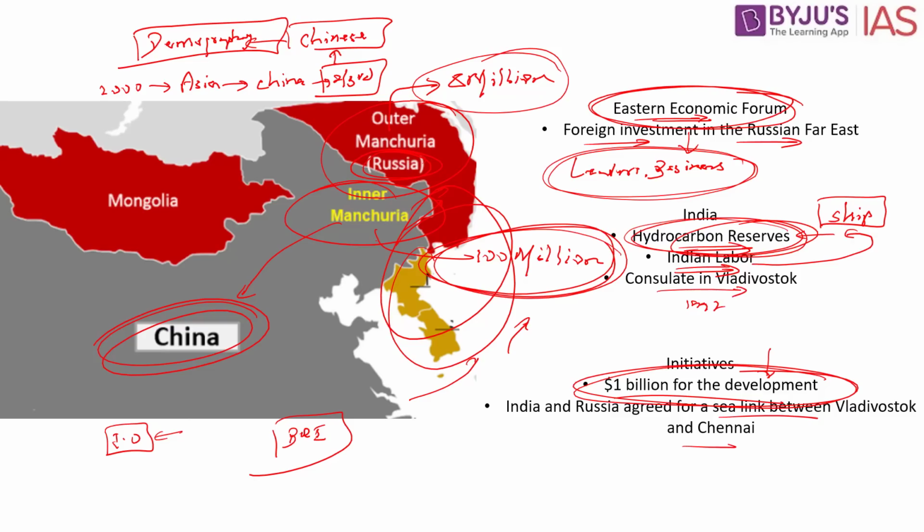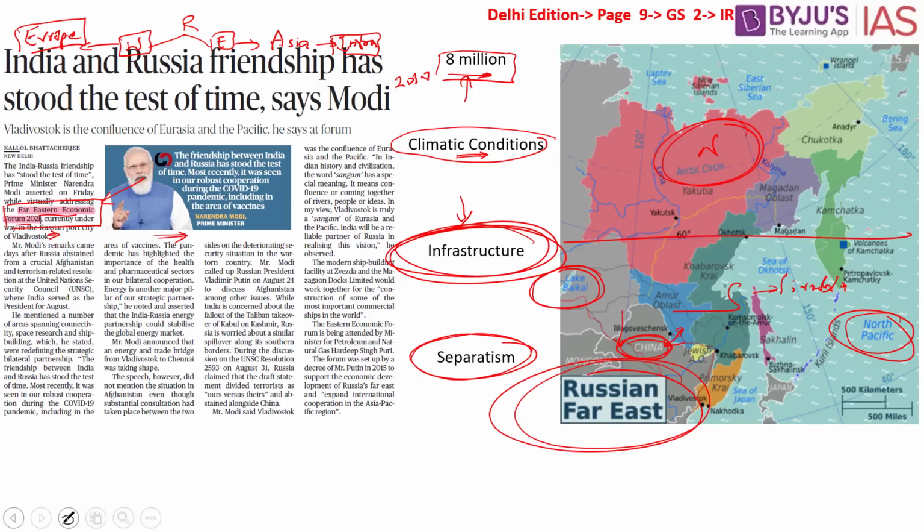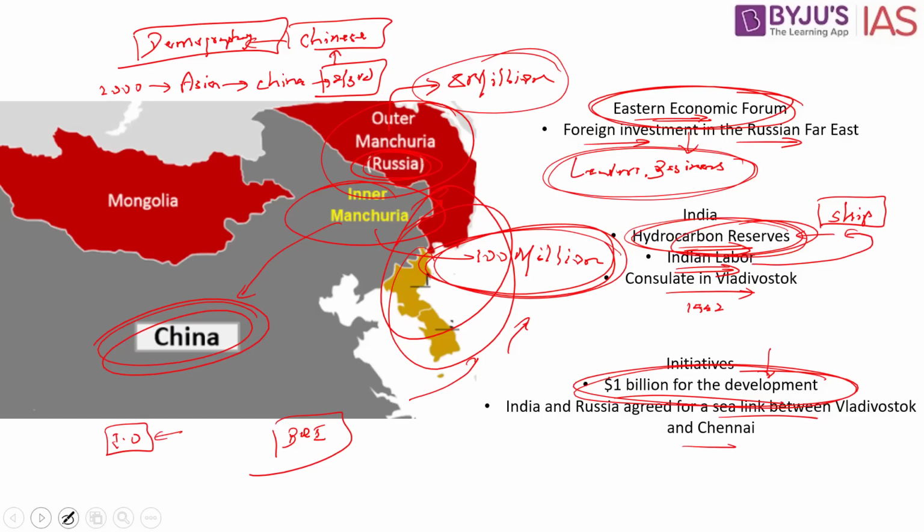In the present context, we have Prime Minister Narendra Modi, who said that Vladivostok was the confluence of Eurasia and Pacific. Indian history and civilization, the word Sangam has a special meaning. It means confluence or coming together of rivers, people, or ideas. In my view, Vladivostok is truly a Sangam of Eurasia and Pacific, and India will be a reliable partner of Russia in realizing this vision, says the Prime Minister of India. It is this that we have to understand in reference to this article.